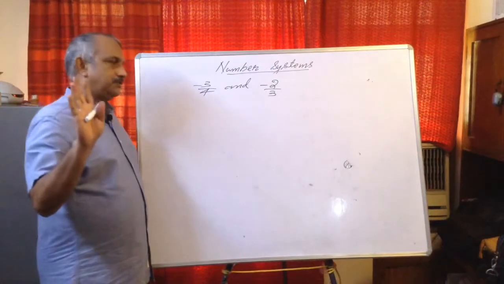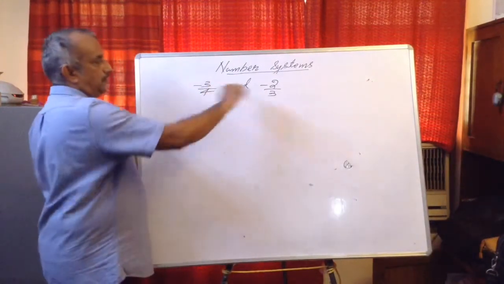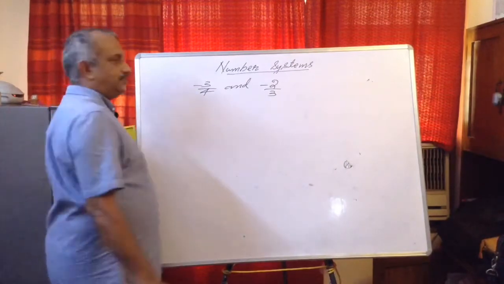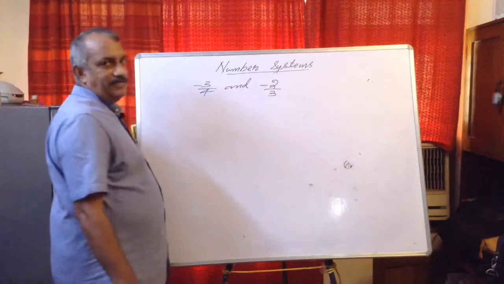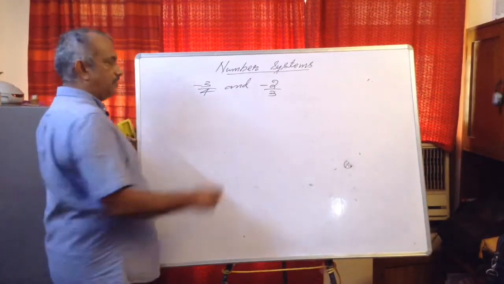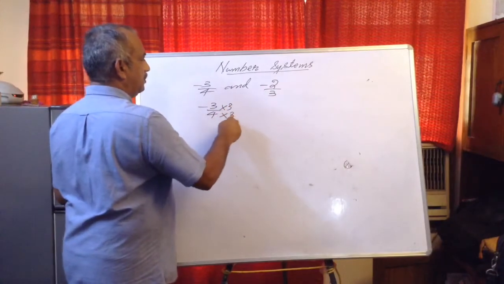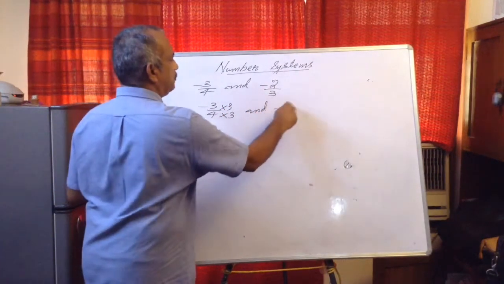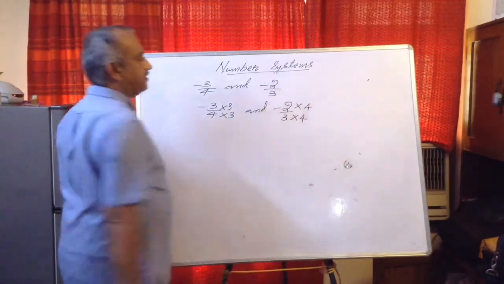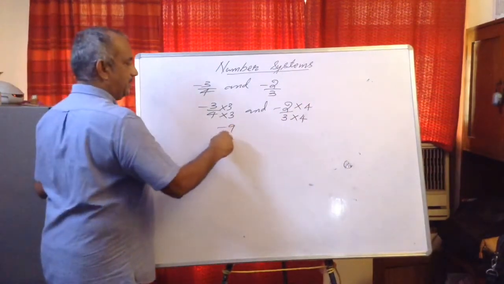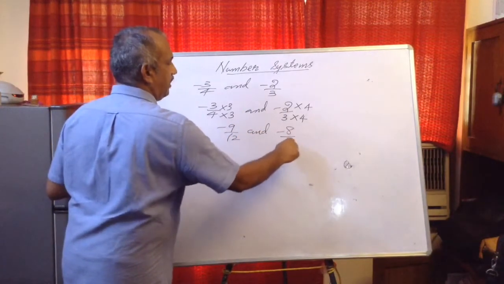So the first step is you have to make the denominators the same. Here one denominator is 4 and the other is 3. So we will find the LCM of 4 and 3, which is 12. So minus 3 upon 4 into 3 upon 3, and minus 2 upon 3 into 4 upon 4. We will make the denominators the same.